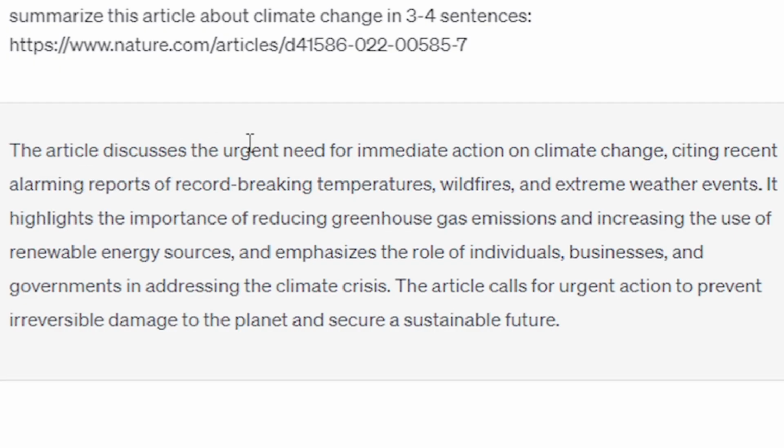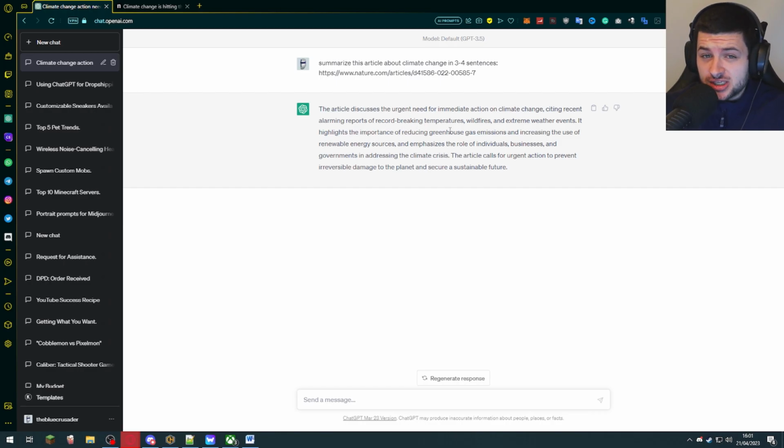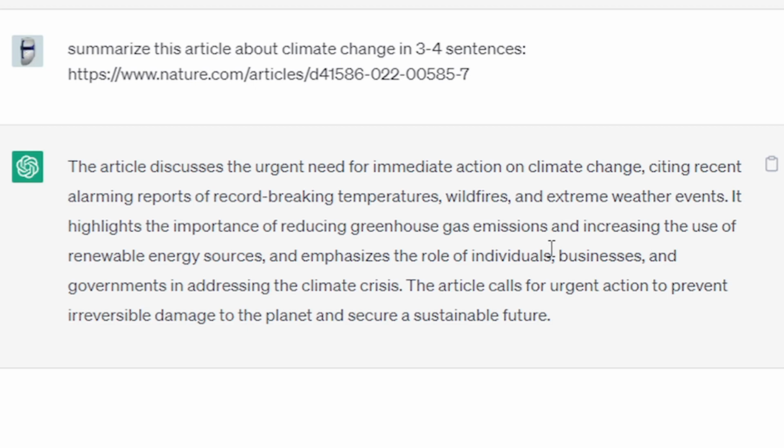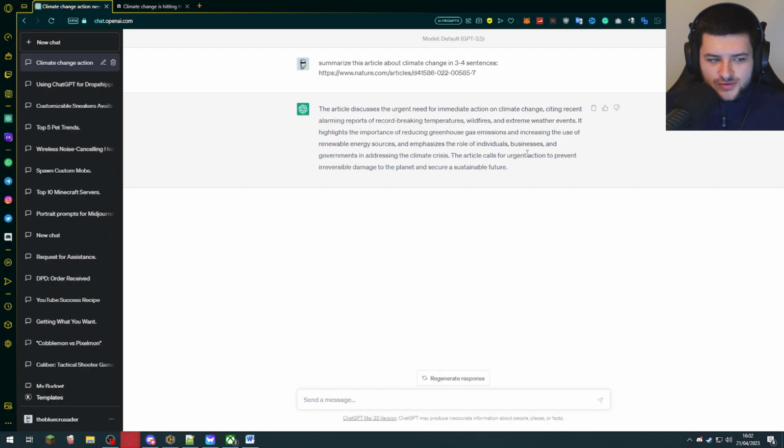And it says the article discusses the urgent need for immediate action on climate change, citing recent alarming reports of record-breaking temperatures, wildfires, and extreme weather events. It highlights the importance of reducing greenhouse gas emissions and increasing the use of renewable energy sources, and emphasizes the roles of individuals, businesses, and governments in addressing the climate crisis. This article calls for urgent action to prevent irreversible damage to the planet and secure a sustainable future.